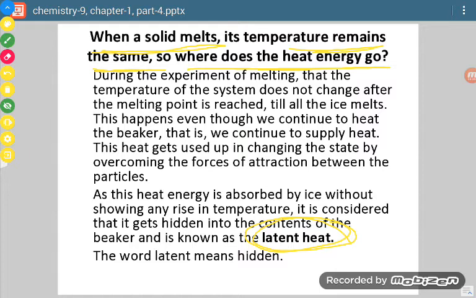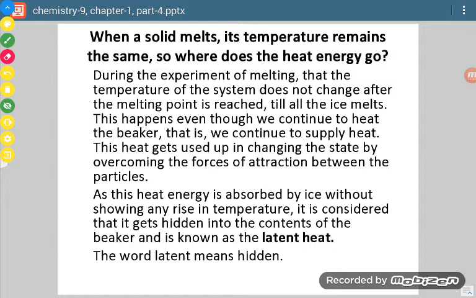Just like I said earlier, if the boiling point of a liquid has come and we continue heating it, what is going to happen? Its temperature will not change, although we will be supplying the heat. So where will this heat which we are supplying go? This heat will be stored inside the substance.